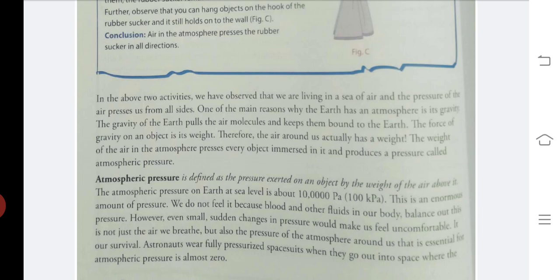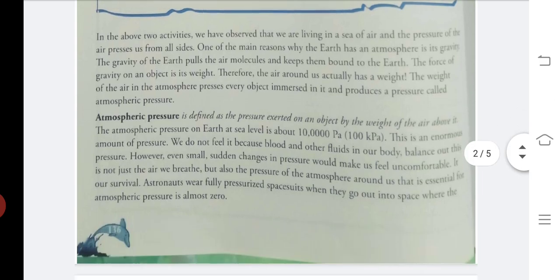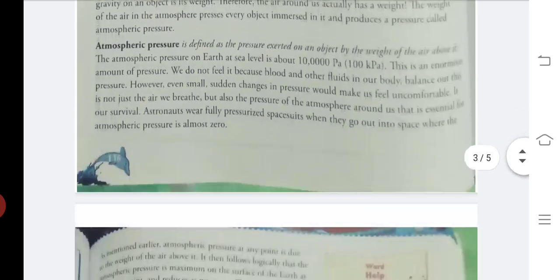And the gravity of the earth is keeping these atmospheric gases near the earth, right? So the air around us, which has weight, exerts a pressure called atmospheric pressure. So we can define atmospheric pressure as pressure exerted on the object by the weight of the air above it.